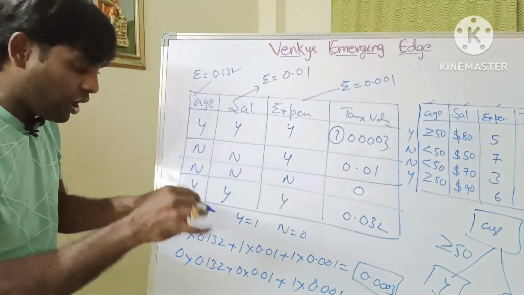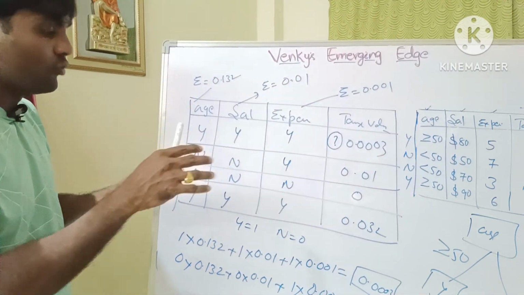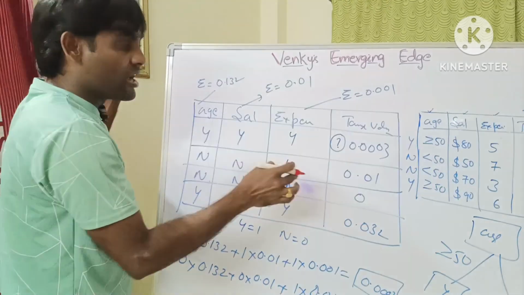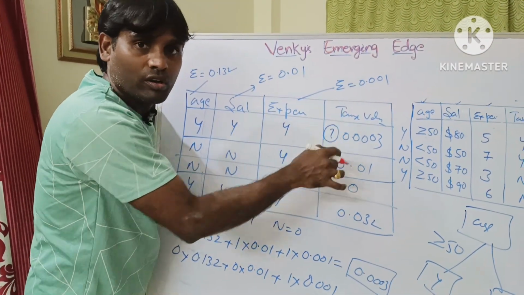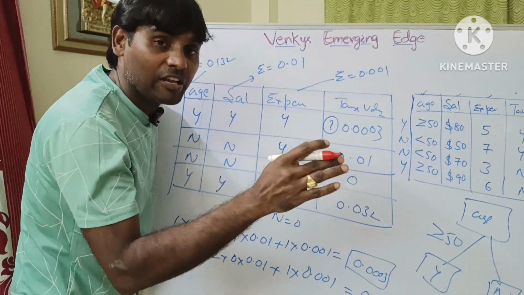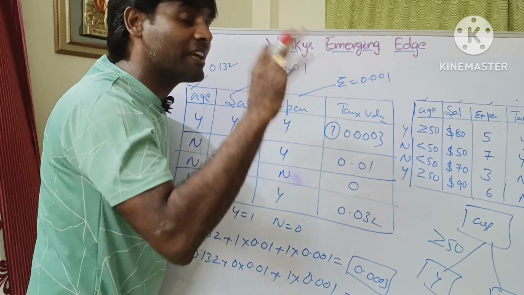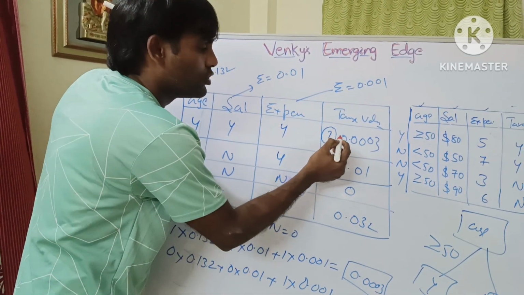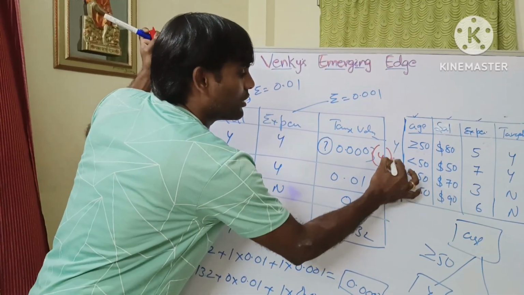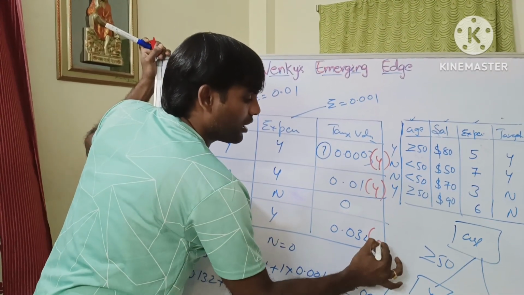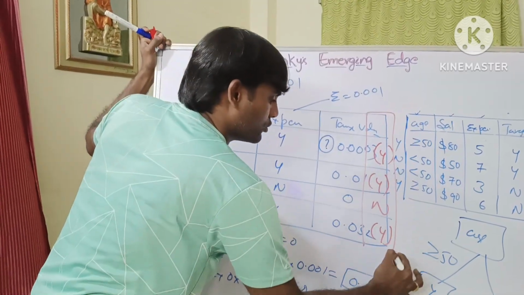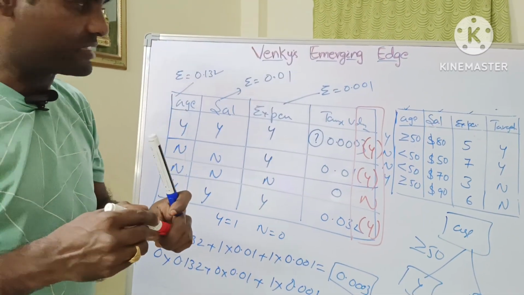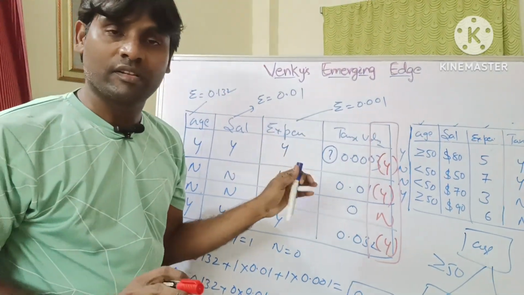Is it clear? Now we will predict the new values. How can we predict the values? Means which values are greater than equal to 0? Sorry, greater than 0. Those are yes only. Otherwise, no only. This is the new prediction value. This is the final output. This is called AdaBoosting. Thank you.